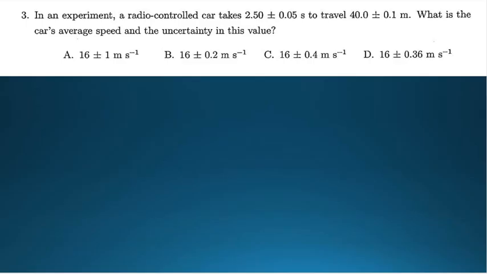Let's go ahead and do this interesting question. It is one of the interesting questions which you need to know, about uncertainty in measurements.